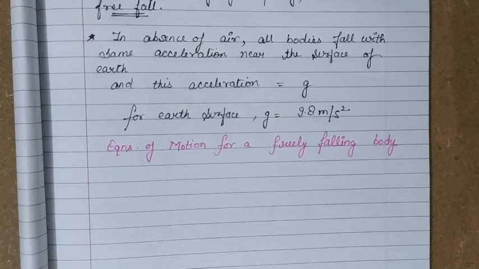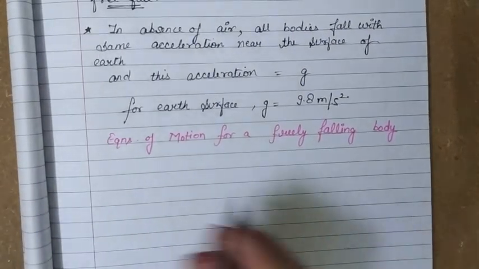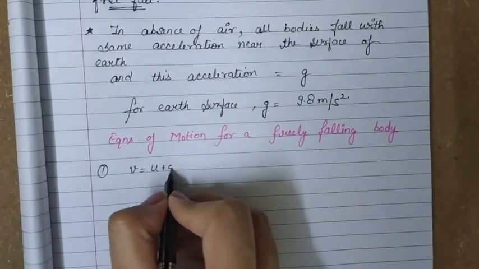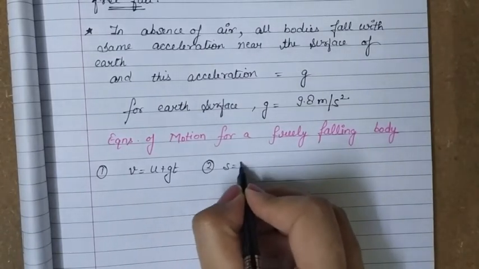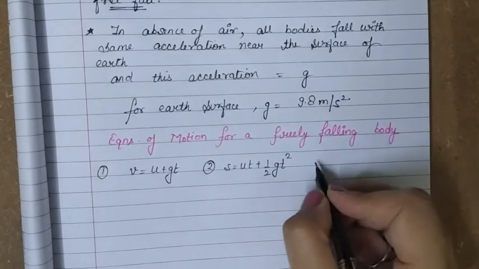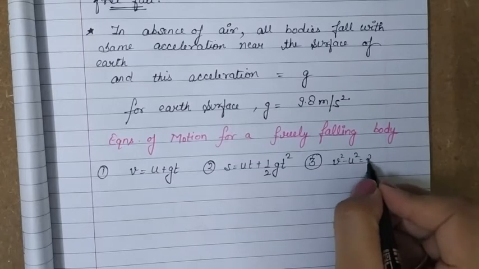In that case the equations of motion hold good and we have a is equal to g. So we can write these equations as: first, v is equal to u plus gt; second, s is equal to ut plus half gt square; and third, v square minus u square is equal to 2gs.